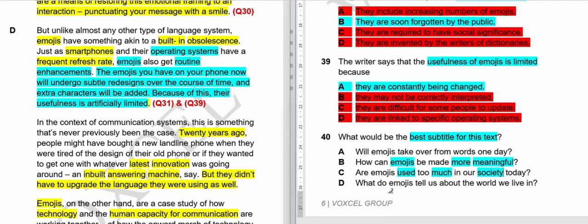What do emojis tell us about the world we live in? And this question is asking what emojis tell us about the world we currently live in. So here they're saying will emojis take over words one day? So now you have roughly 10 seconds to tell me the answer, and your time starts now.